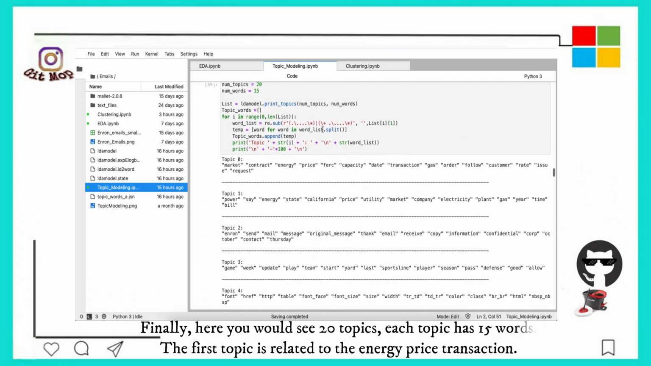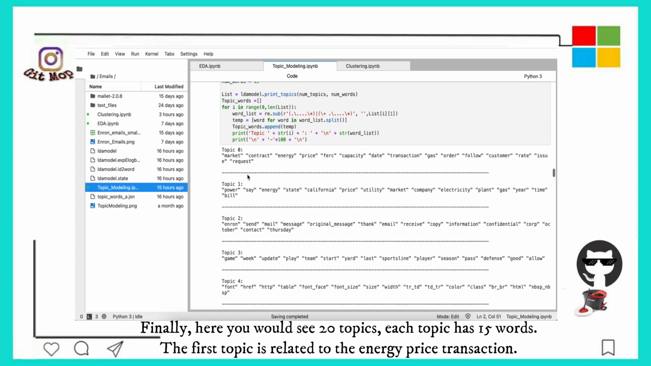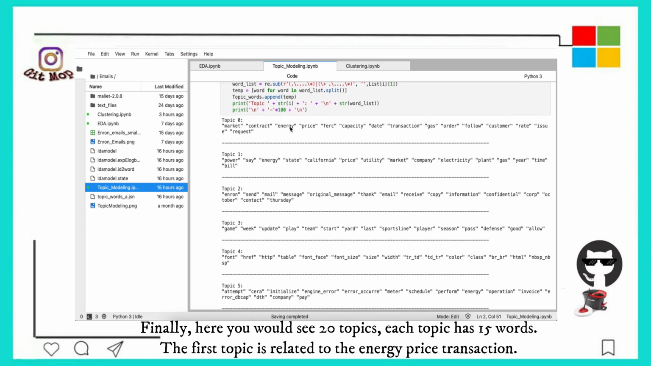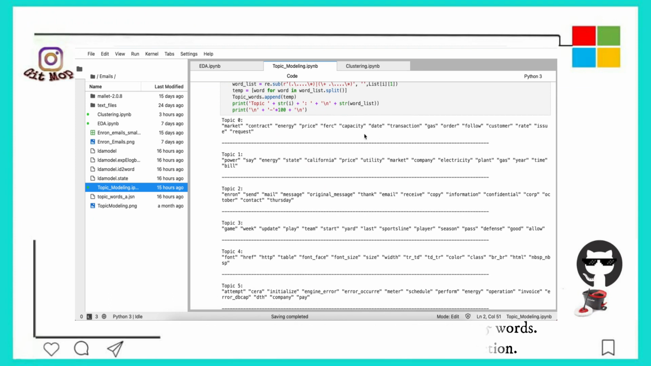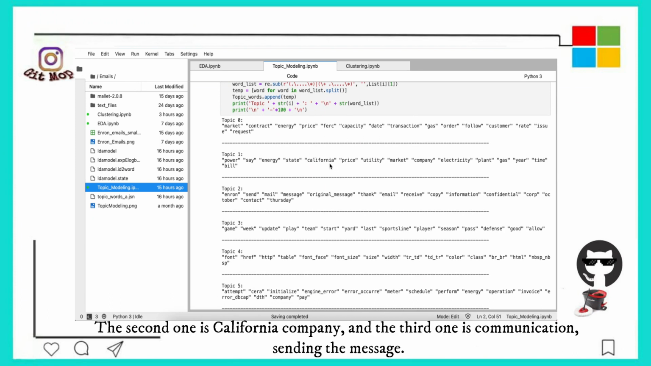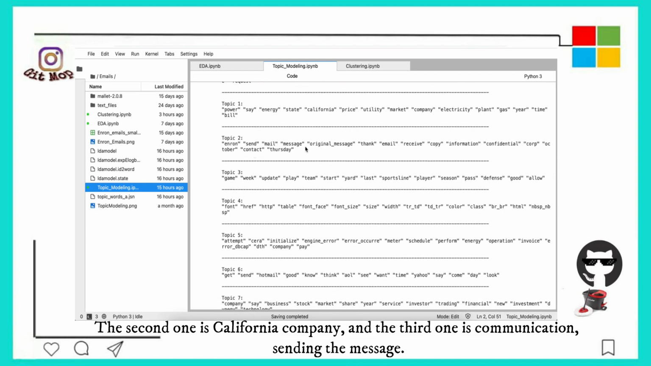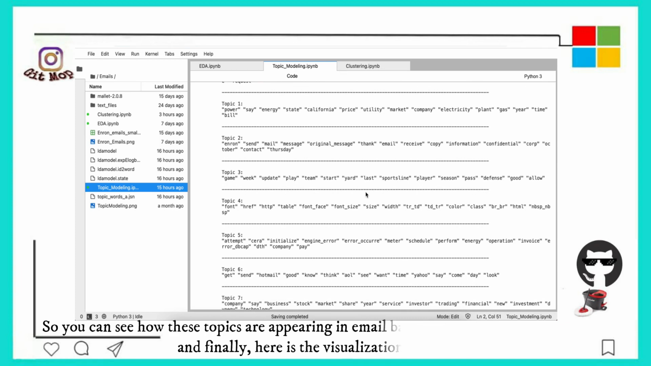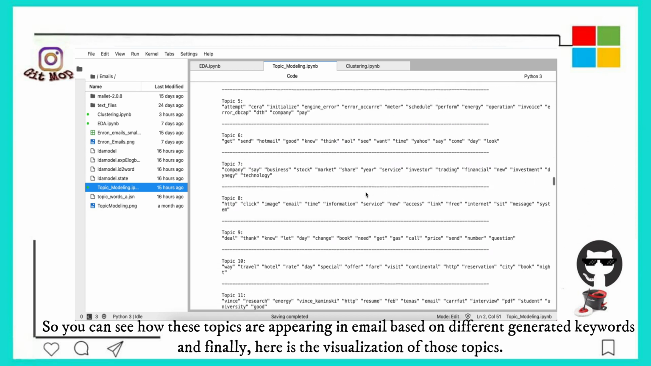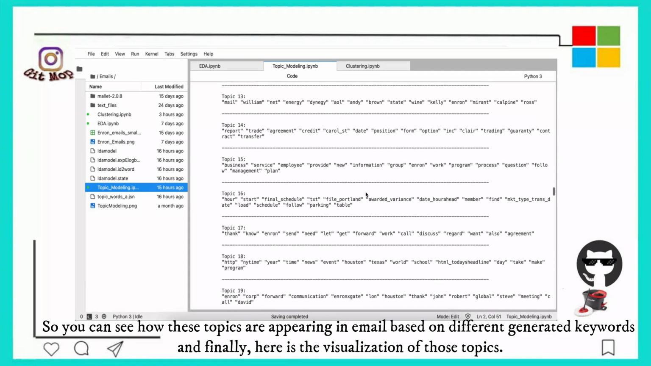And finally, here you would see the 20 topics. Each topic has 15 words. The first topic is related to energy price transaction. The second one is California company, and the third one is communication, sending the message. So you can see how these topics are appearing in emails based on different generated keywords.